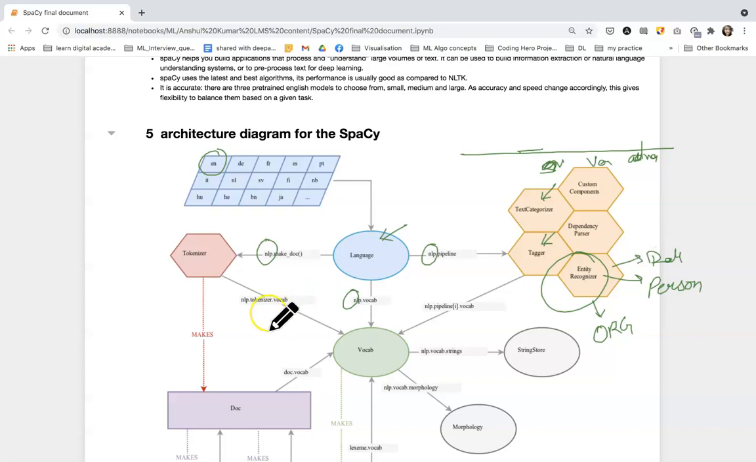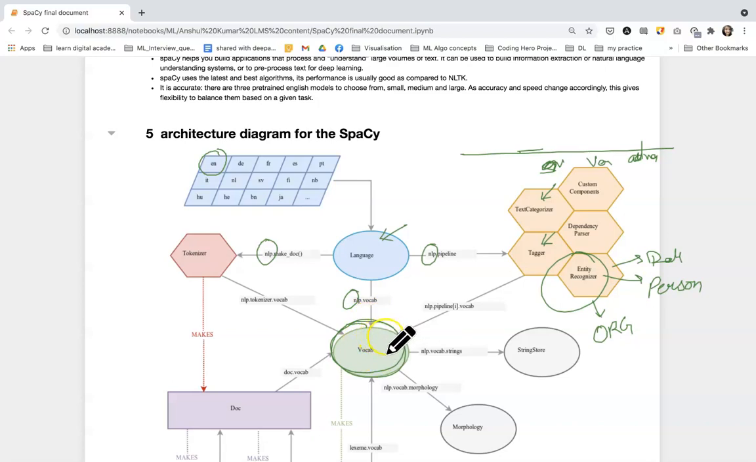Now those tokens will come to this vocab class, and if those words are not present here, those new words will be added with their information coming from the NLP pipeline, like the relation between those words, their tags, and their entity. All these details will be fed over here.